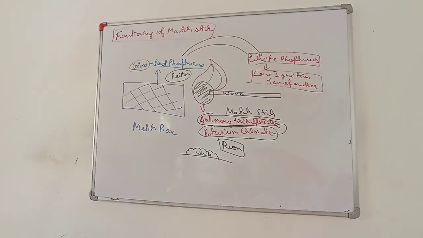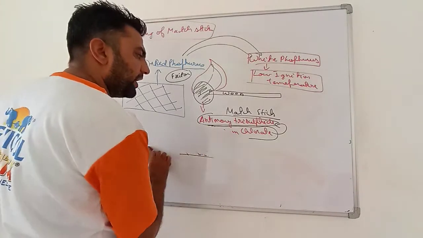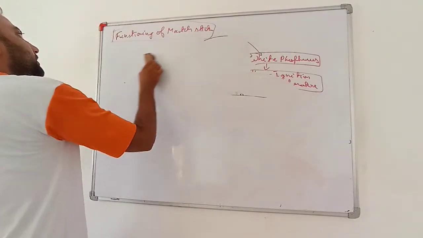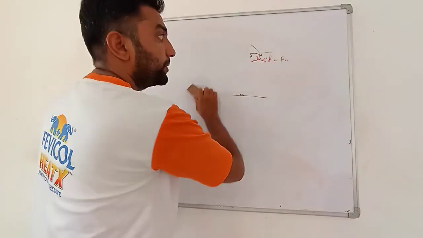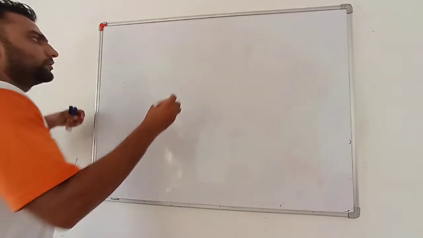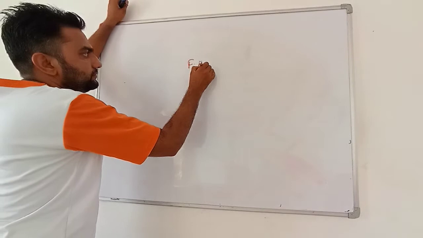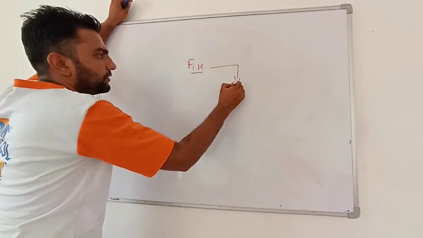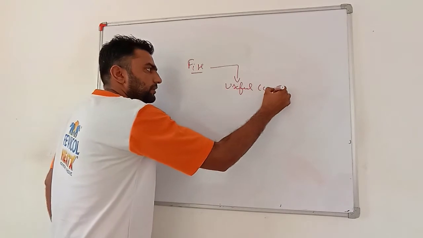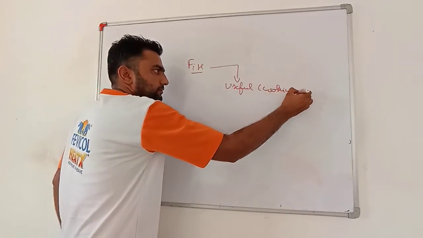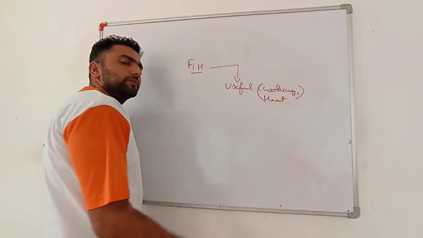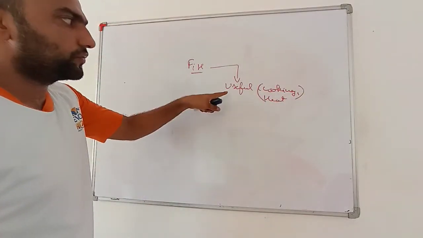Okay, my dear students, fire is a very useful thing for us, but only at those places where we require it. For example, for cooking and for getting heat in winters, it is very useful.